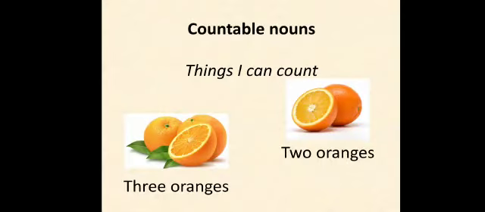Good morning, dear students. In English, today we will learn about countable and uncountable nouns. As it is clear by the name, countable means things that we can count. So, things I can count, like 3 oranges, 2 oranges, we can count 3 oranges, we can count 2 oranges, we can count 50 oranges as well, right?